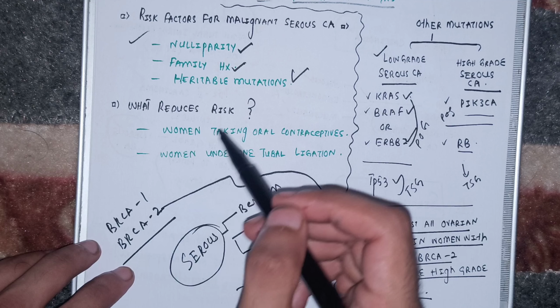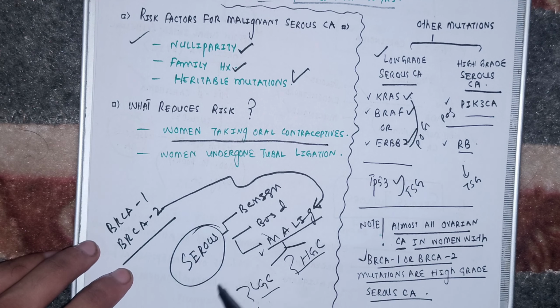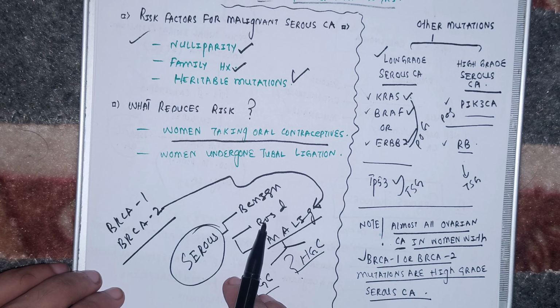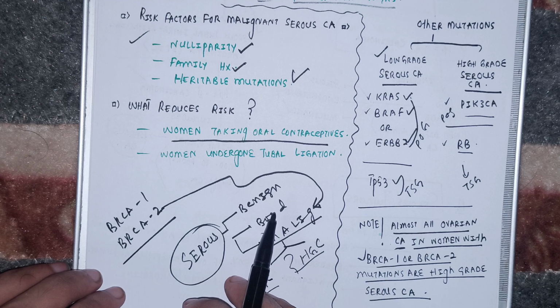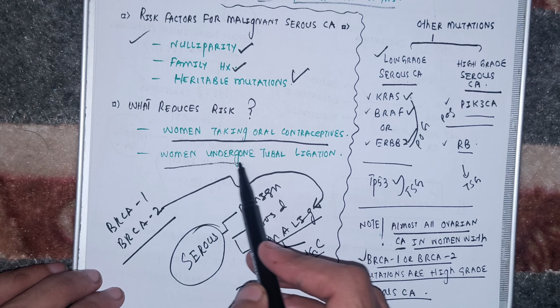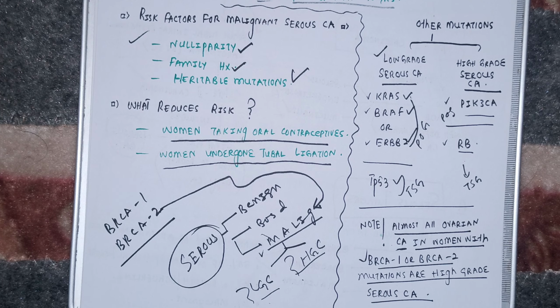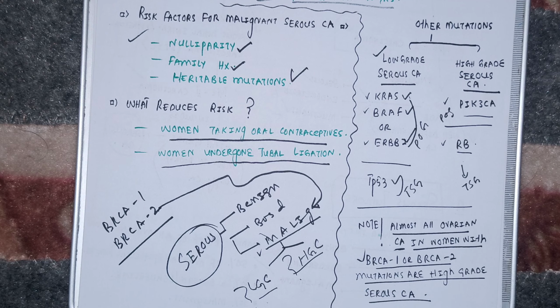And what reduces the risk of developing this serous carcinoma? The woman taking oral contraceptives. Obviously, oral contraceptives have their own demerits, but they can reduce the risk of developing the serous malignant carcinoma of the ovary. And the woman who has undergone tubal ligation, who has had her fallopian tube ligated and closed, is also at least risk of developing serous malignant carcinoma of the ovary.